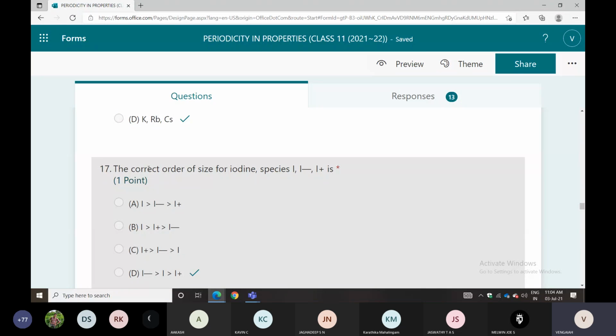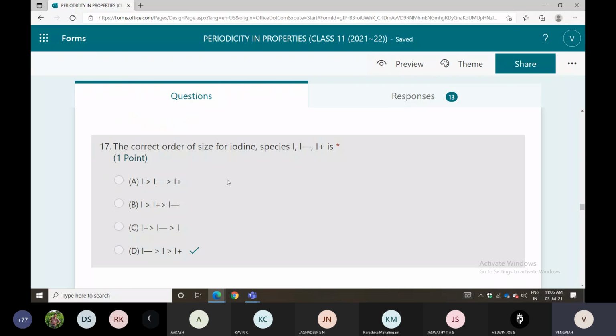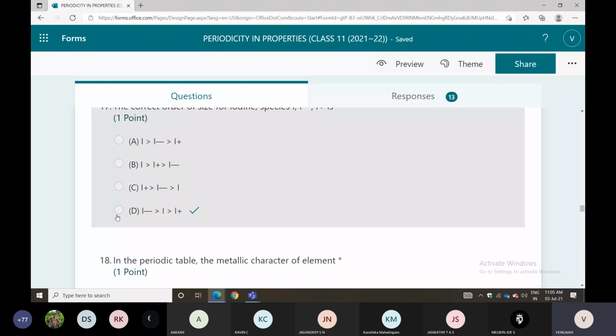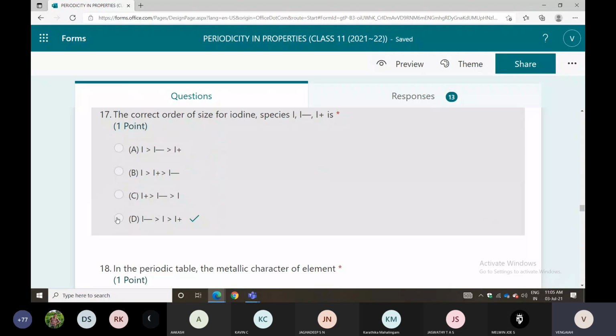Next one is the correct order of size of iodine. The iodine element is given, with cation and anion. In these three, what is the correct size order? Out of these three, the negatively charged one will be larger in size compared with the positive. So negative, then neutral atom, then positive. So I minus, then I, then I plus. Option D is correct. This question we already asked last time also.